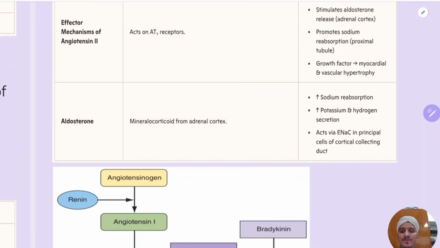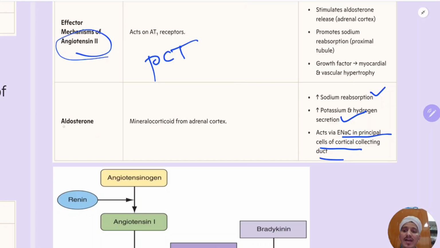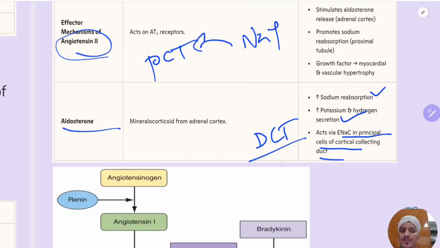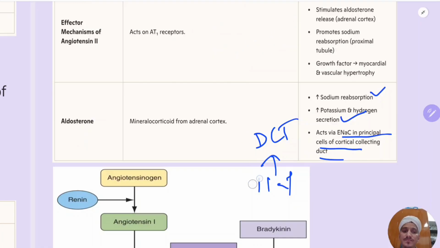Aldosterone is a mineralocorticoid released from the adrenal cortex, and it will cause sodium reabsorption and potassium and hydrogen secretion, acting via the sodium channels in the principal cells of the cortical collecting duct. So angiotensin 2 acts on the proximal convoluted tubule, whereas aldosterone acts on the distal convoluted tubule. Sodium reabsorption here is in the proximal convoluted tubule, and here in the distal convoluted tubule it is aldosterone. Now we'll move to the next mechanism.